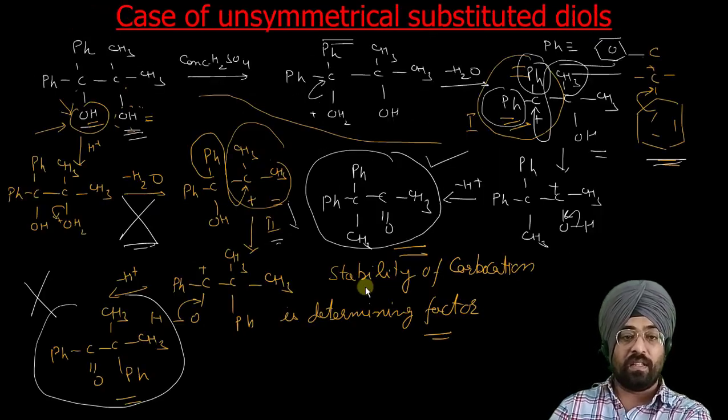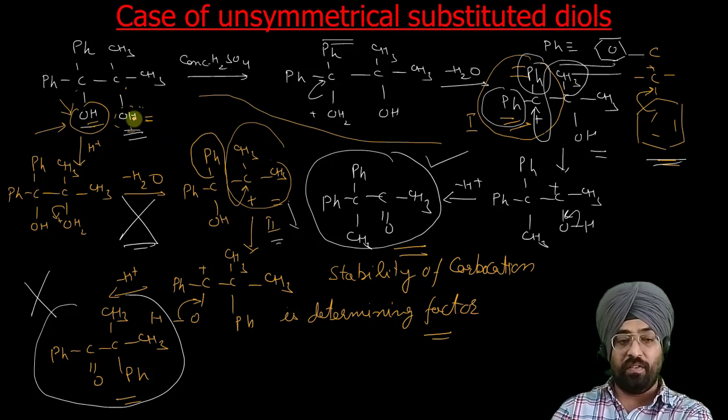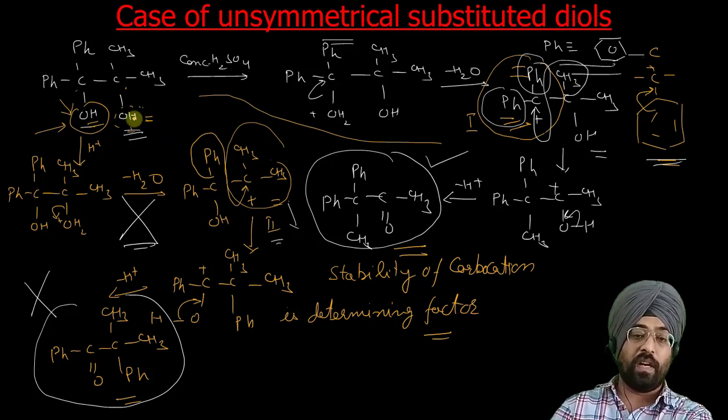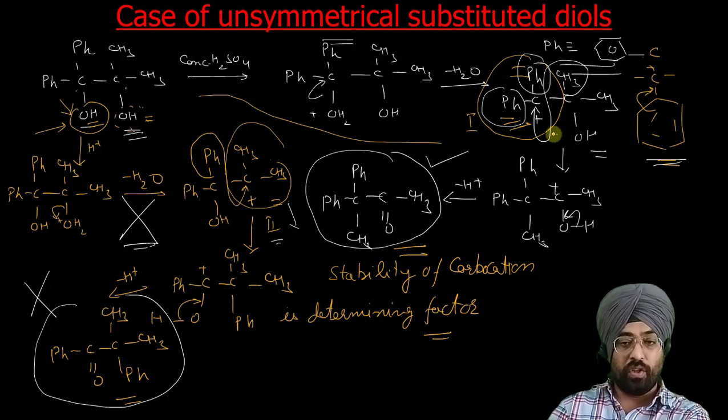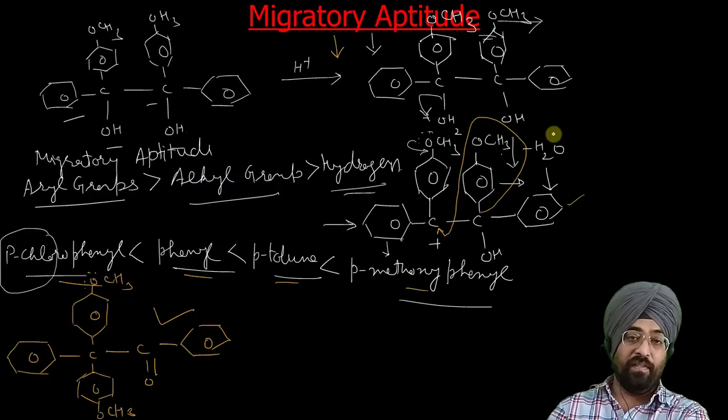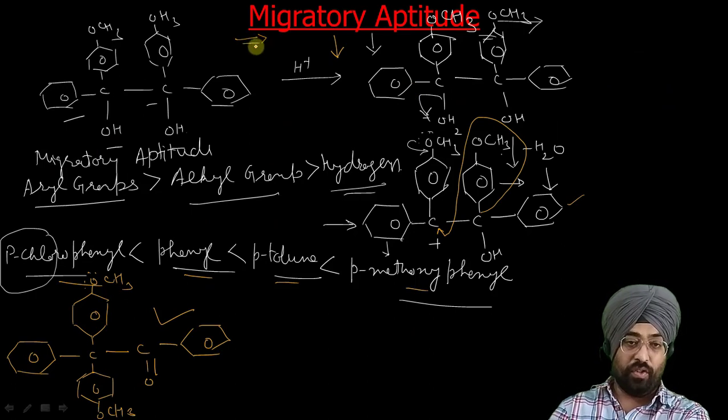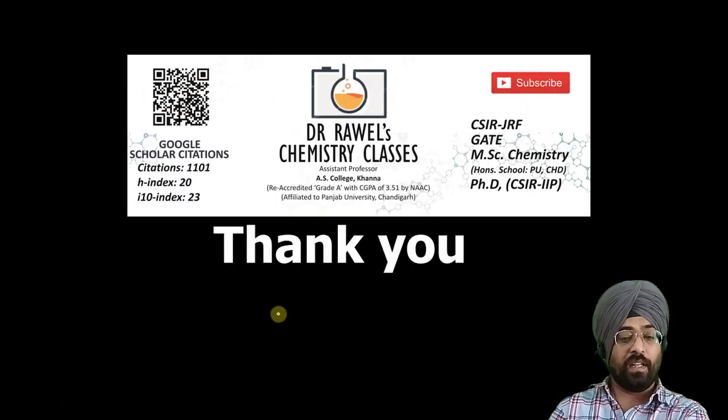And then we discussed that if we have an unsymmetrically substituted diol, then we have to decide on the basis of formation of carbocation. As the first step is formation of carbocation, that product will form which leads to the formation of a more stable carbocation. And then we discussed migratory aptitude. So that was all for today.